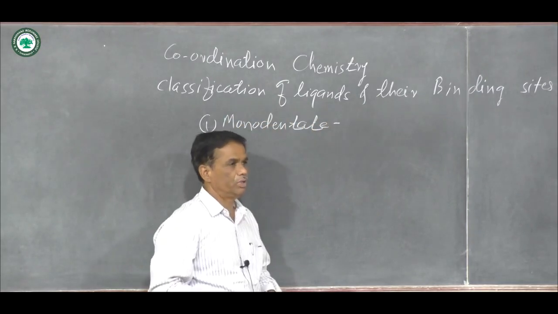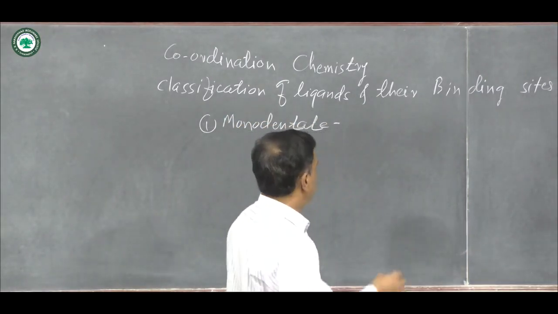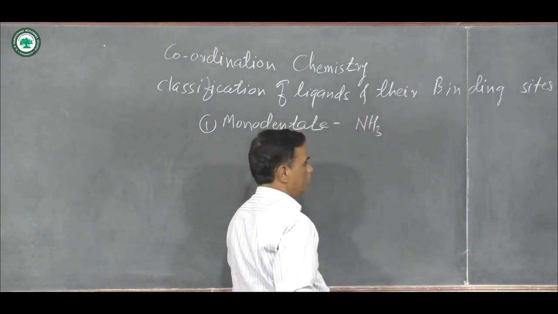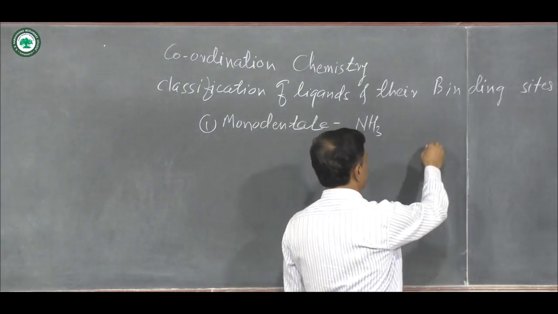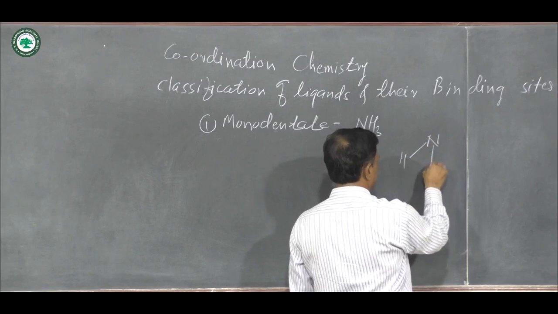On that basis, if you consider the monodentate ligands, there are a number of monodentate ligands, and they donate only one lone pair of electrons and a single coordinate bond is formed. Example is the NH3 molecule. In the NH3 ligand, nitrogen is at the center position, with hydrogens around it.